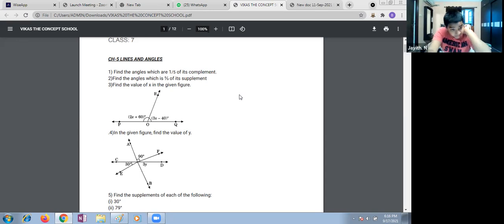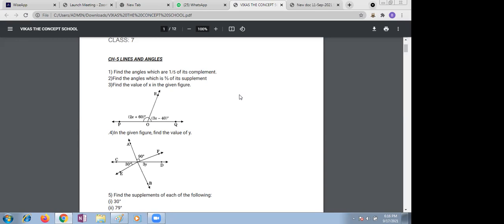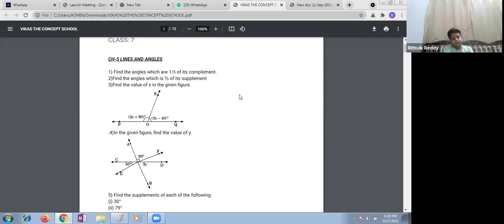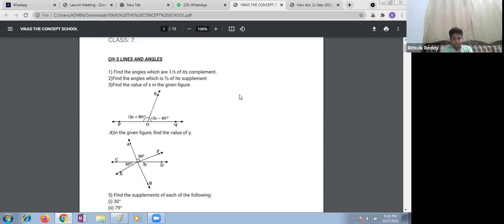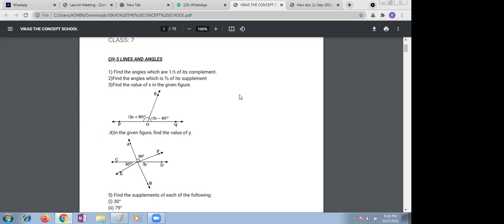What is 1/5 of its complement? Who will give this answer first bit? Find the angles which are 1/5 of its complement. Raghav, Sahashwita, Pranav, Ritvik. Complement means what, you know, children? Complement measures the sum of two is 90. Sum of the measures of two angles is 90. So here what is the condition? Find the angles which are 1/5 of its complement.